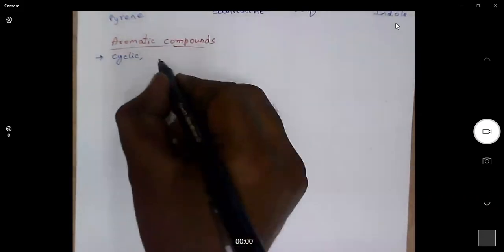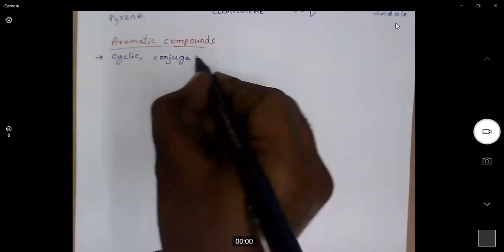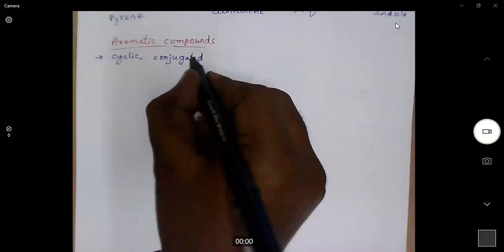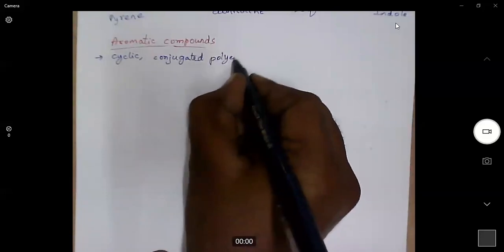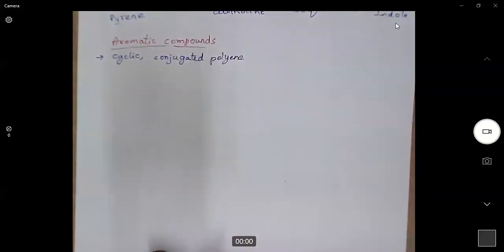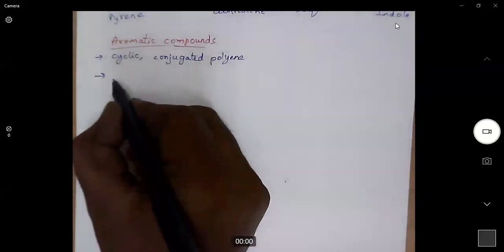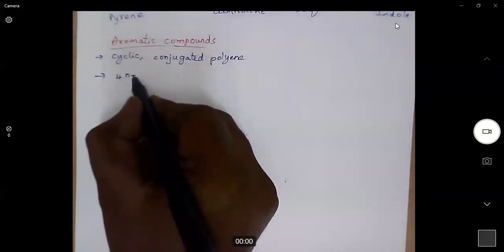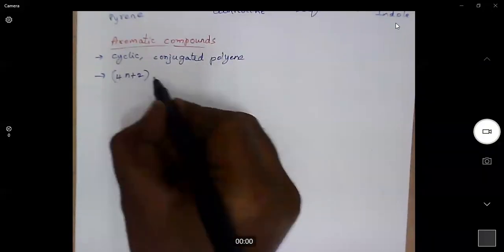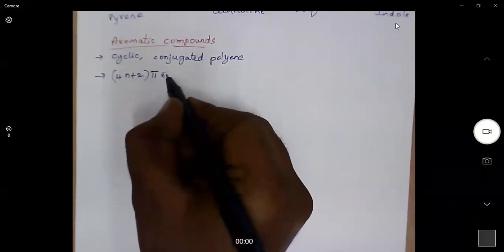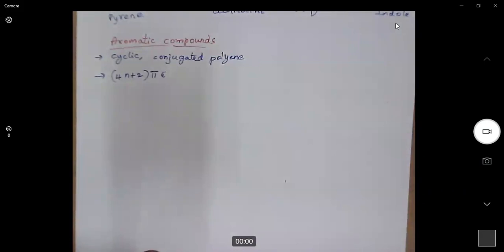The cyclic molecule should have conjugation. Without conjugation, the molecules are not aromatic. So, cyclic molecules with conjugation and having Huckel number of electrons. What is Huckel number of electrons? 4n plus 2 pi electrons.